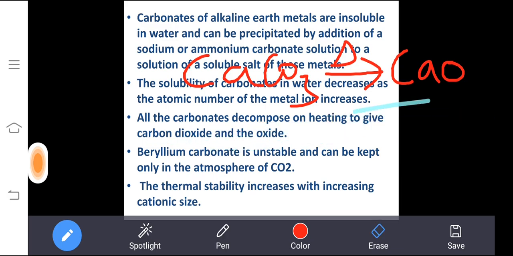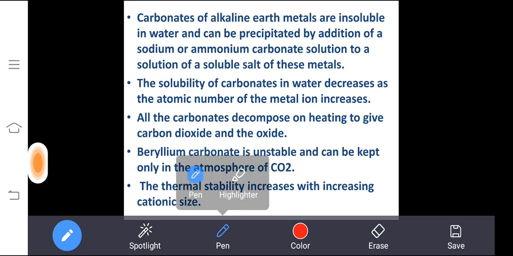Then beryllium carbonate is unstable. Why is beryllium carbonate unstable? Again the same reason, students. The same concept will keep on repeating. The size is small, so it will be very difficult to form. Even if it is formed, it will be unstable. So to keep it in the beryllium carbonate state, they keep it in a carbon dioxide atmosphere, because more carbon dioxide will make the beryllium carbonate stay for a long time. So beryllium carbonate is unstable, and to keep it as beryllium carbonate, they keep it in an atmosphere of carbon dioxide.